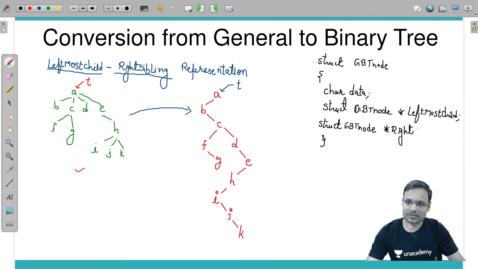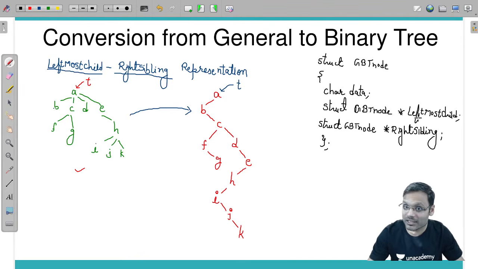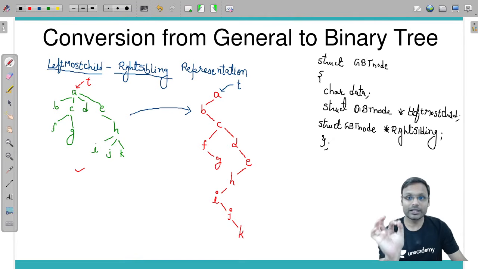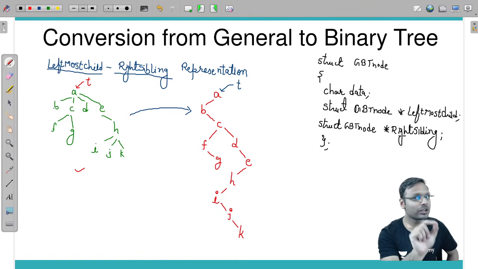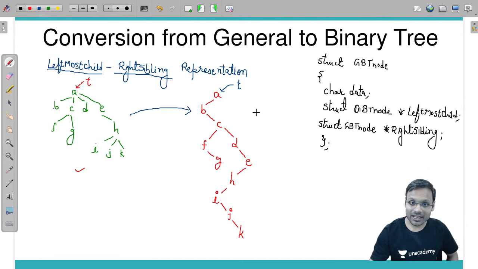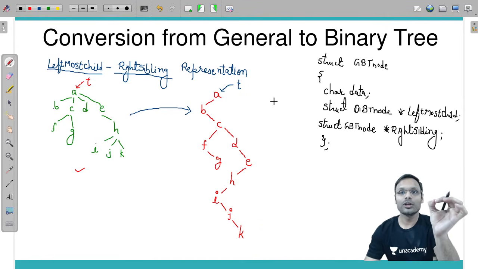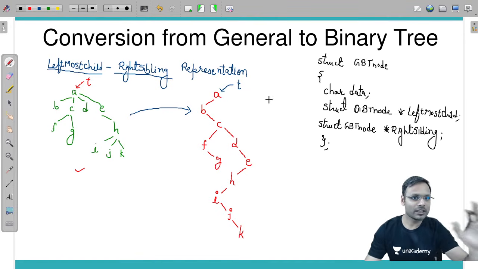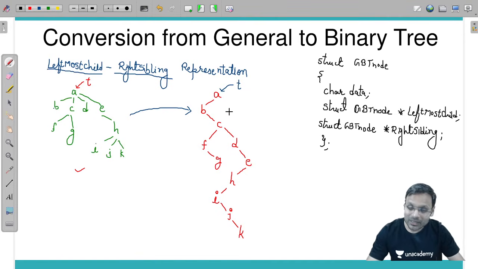Right sibling. So two pointers are there within each node, and look at this. What is the name of the pointer? First pointer is leftmost child, and right pointer is right sibling. So in the right pointer we don't keep any child's information. All the children of A are in the left of A only. In the right of A we are going to keep the siblings. There is no sibling of A, therefore the right is empty.